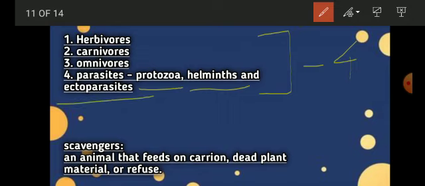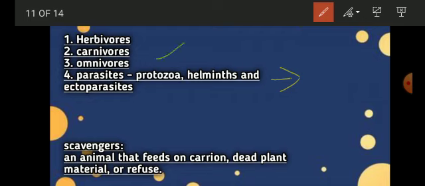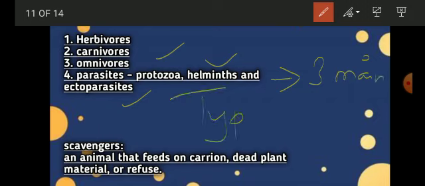These three are the three main types of parasites.